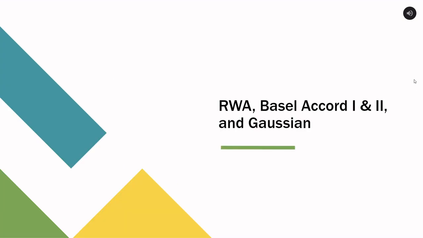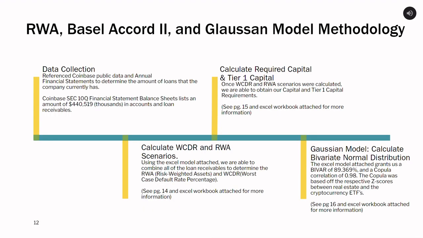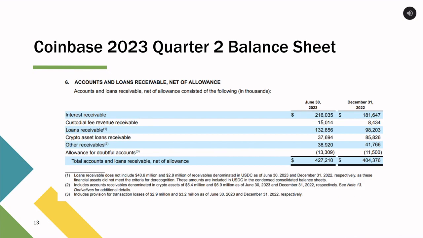In Milestone 2, we will be covering risk-weighted assets, Basel Accords 1 and 2, and the Gaussian distribution. We will be covering data collection through Coinbase's balance sheet, the worst-case default rates and risk-weighted assets, Basel 1 and 2 requirements, and the Gaussian model and distribution. Here on slide